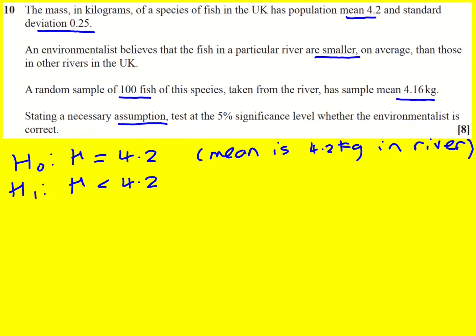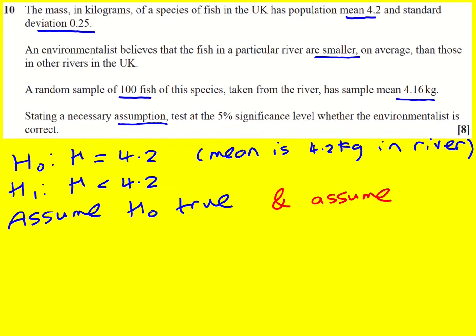Okay, so some things are not on the mark scheme, but I think are good practice anyway. I'm going to assume H naught is true. It's only using that I can do calculations. Assume H naught is true. And here's where the other assumption is going to be. So I'm assuming the mean is 4.2. I also have to assume the standard deviation in the fish in the river is the same as in the general population.